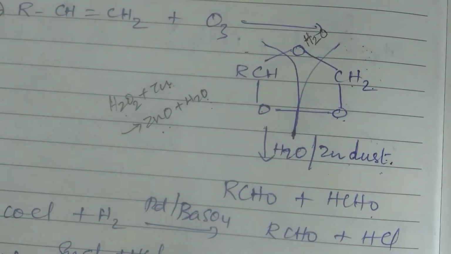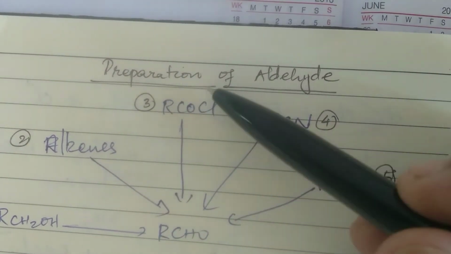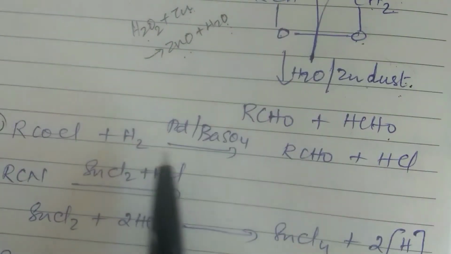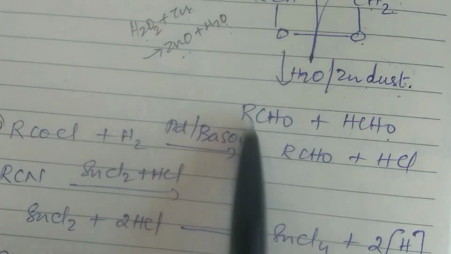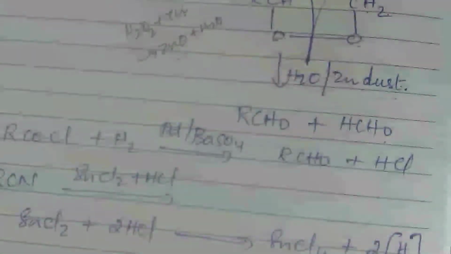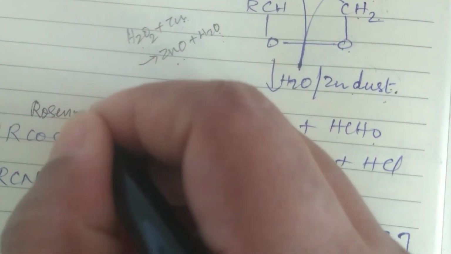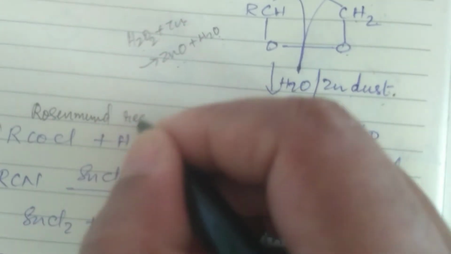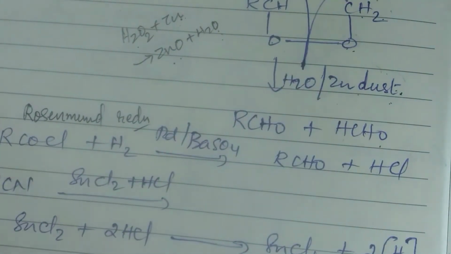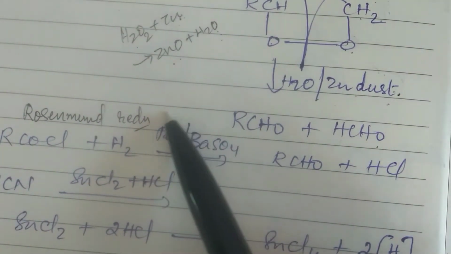Then the third one. What is the third one? From alkanoyl halide, RCOCl. Now how is it done? This alkanoyl halide is treated with hydrogen in the presence of palladium and barium sulfate, and you get the corresponding aldehyde along with the byproduct HCl. Now here, what is this reaction called? This reaction is called Rosenmund reduction. Rosenmund reduction. Okay. Now what is this BaSO4? It is smeared over the palladium rod which is acting as a catalyst.